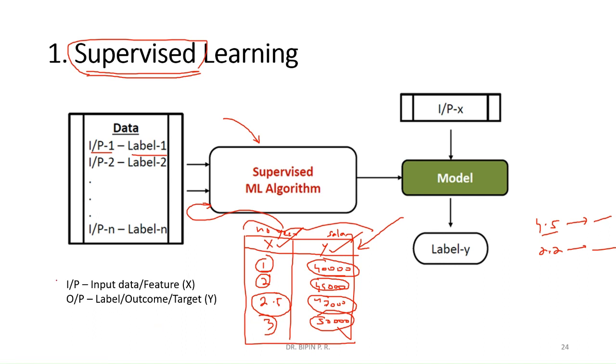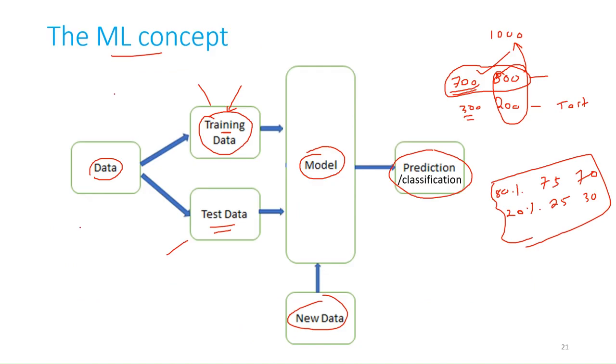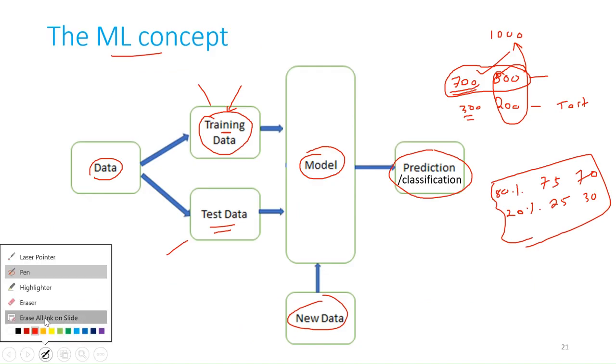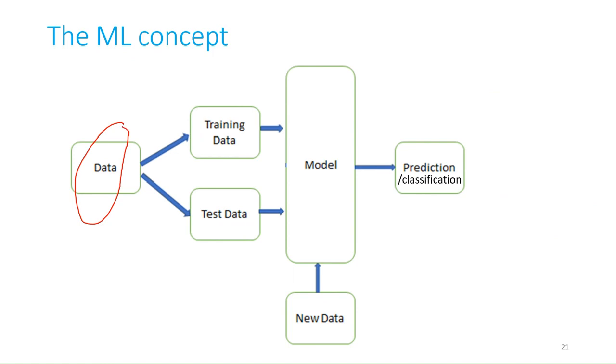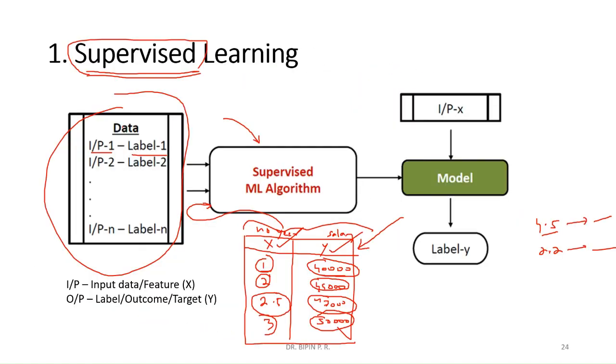See, as I explained here, you can see this diagram. You can see here the input data. So here in supervised machine learning algorithm, the input data contains both input and corresponding label. Label means the output. Okay, both input and corresponding output. So label is another name for output. So we will give both input and corresponding output as the data input to the machine learning algorithm.